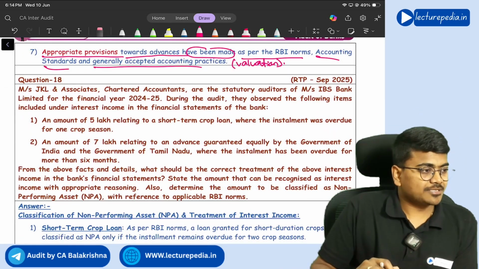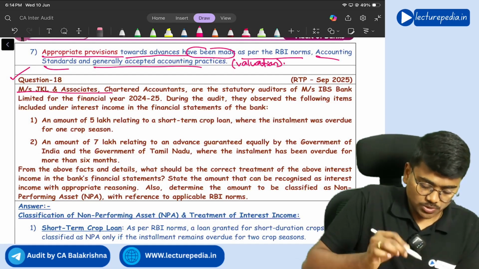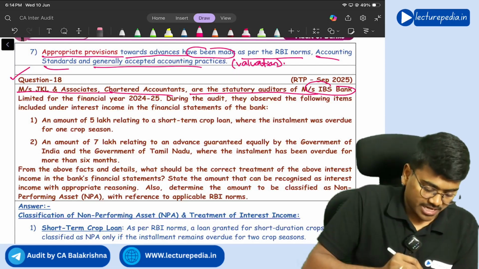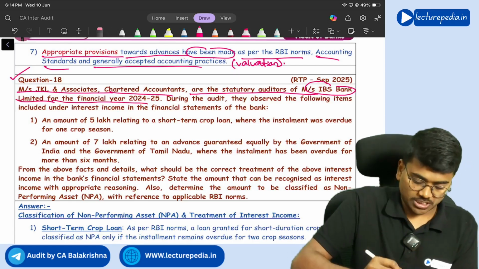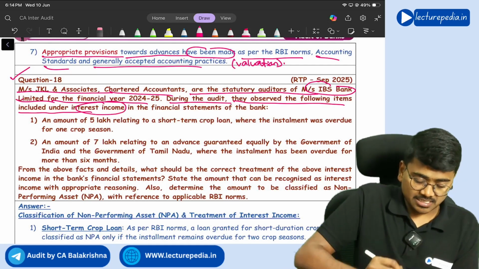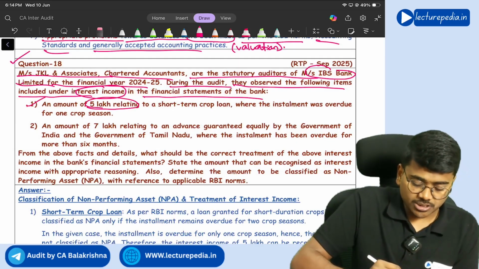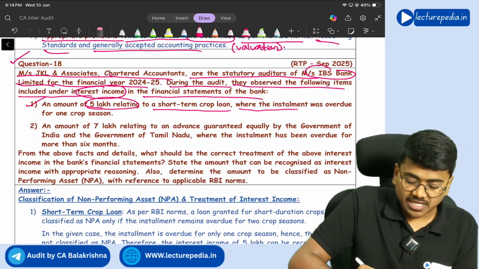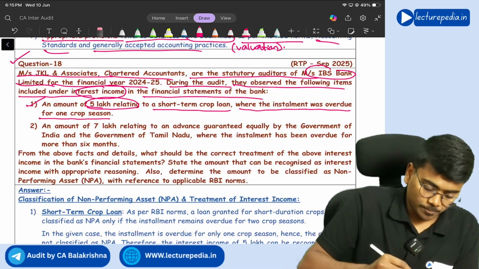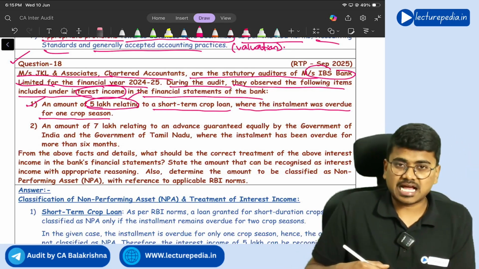Next, question number 18. Messrs. JKL and Associates, Chartered Accountants, are statutory auditors of Messrs. IBS Bank Limited for the financial year 24-25. During the audit, they observed the following items included under interest income in the financial statements of the bank. Let's see. An amount of 5 lakh relating to short-term crop loan where the installment was overdue for one crop season. Now, can this amount of 5 lakh interest be recognized as income?